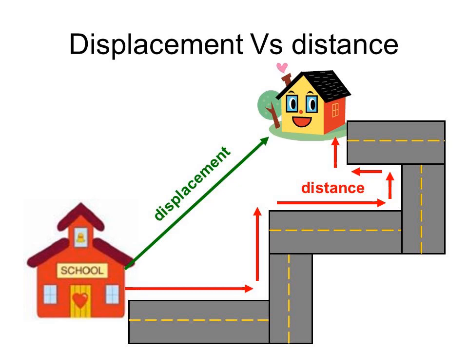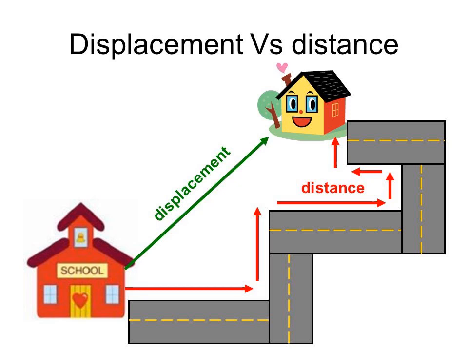Displacement means change in position of a moving body in a particular direction. Which direction going? Straight going. In a particular direction, it is a vector quantity. It is a vector quantity.